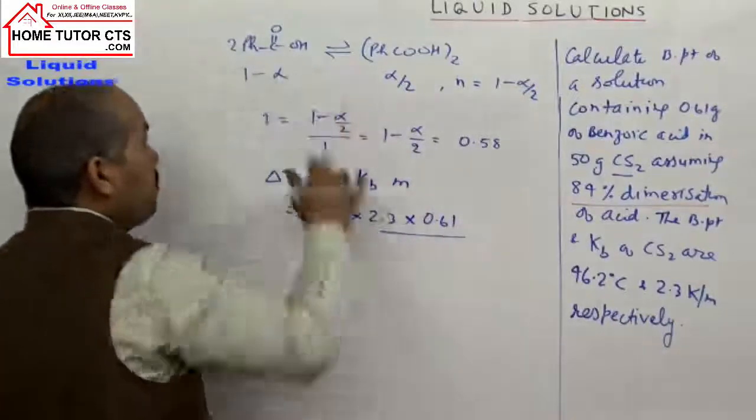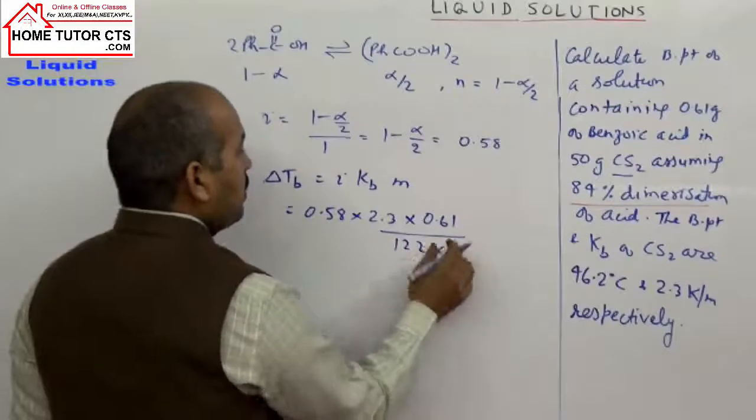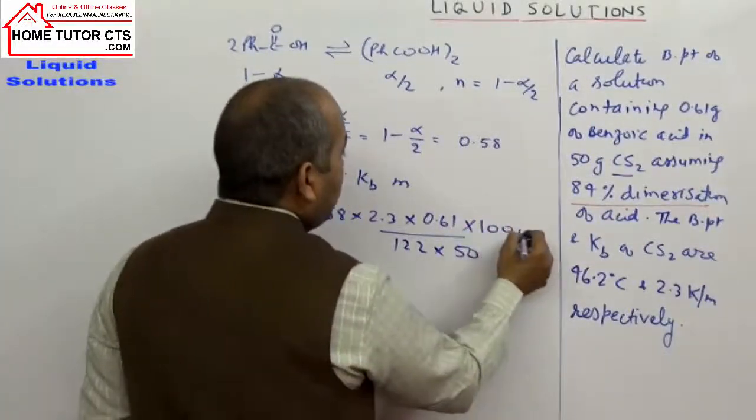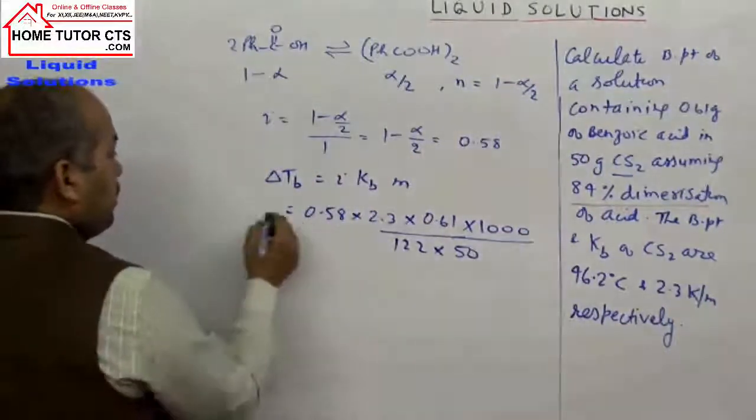What is molar weight of benzoic acid? It is 122, by weight of solvent 50 gram, to take in kilogram, by 1000. From here we can find delta Tb.